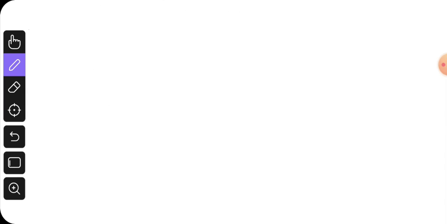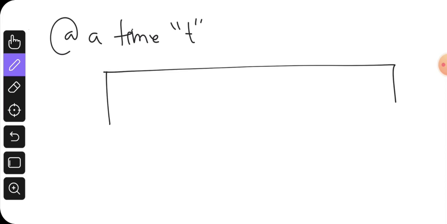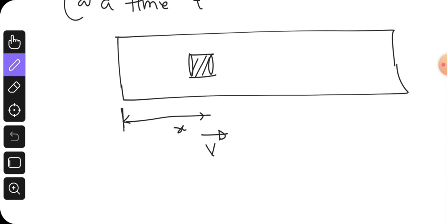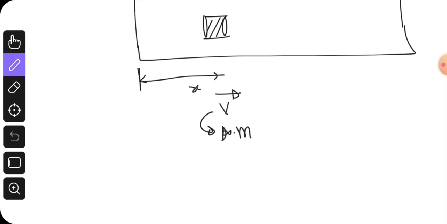Okay, so let us say at any time t, the spaceship has moved x, and it is moving with a velocity v, and it has already accumulated mass small m.